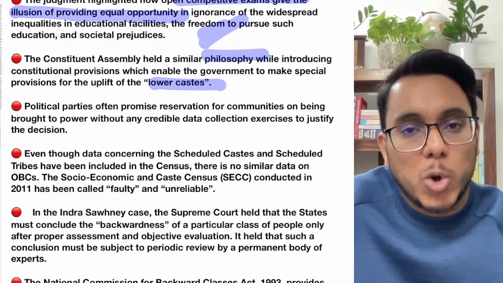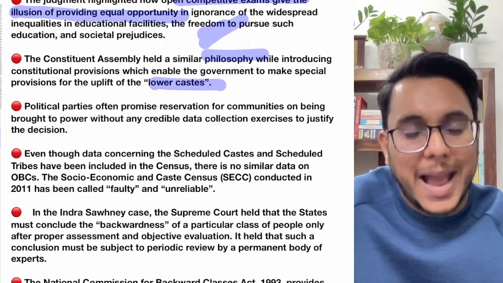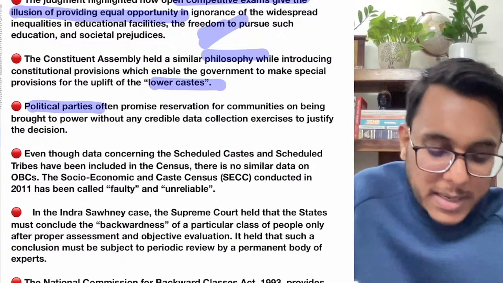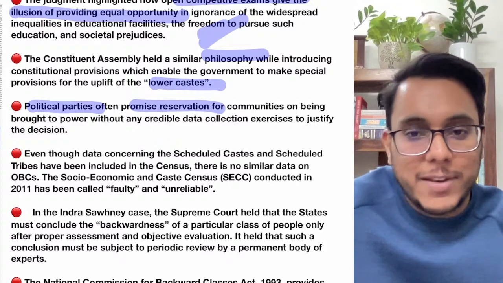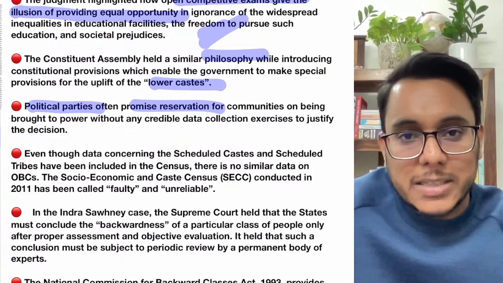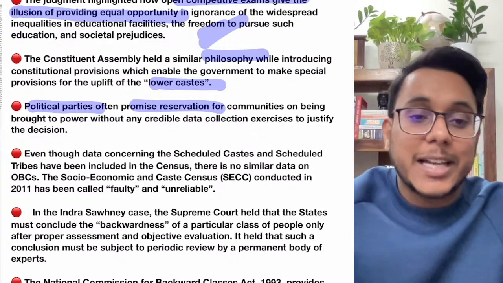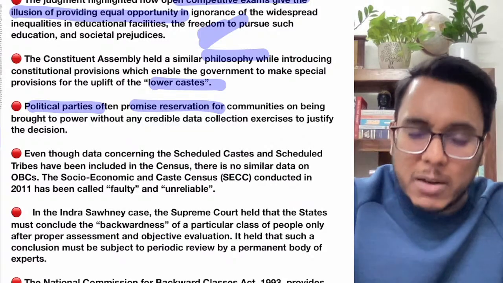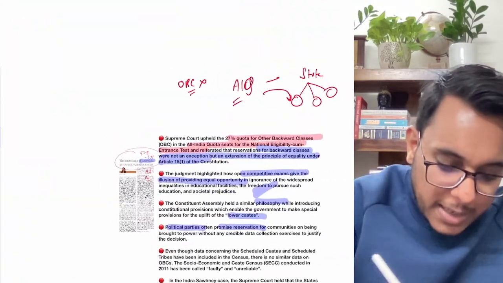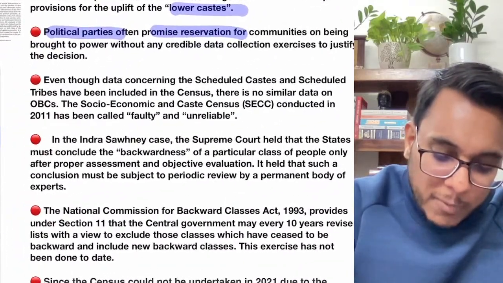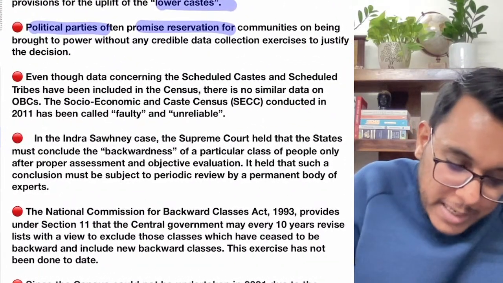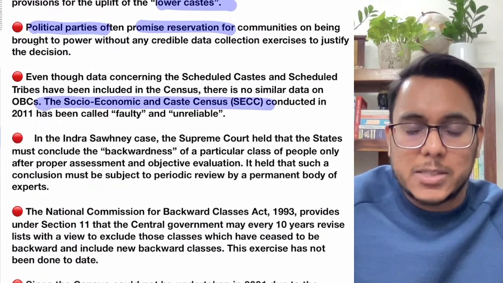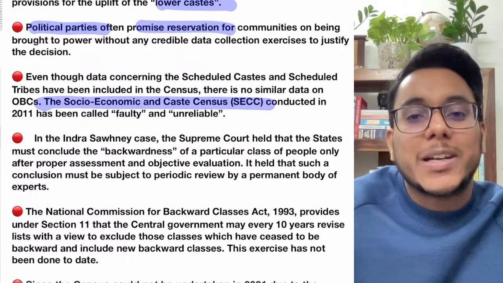But over the years there has been a lot of politicization of reservation. In this politicization, political parties every year make a promise that if we come to power we will provide reservation. Now when they are promising reservation, they actually do not have any data on which communities are backward, who needs reservation and who doesn't, and even the government does not have that data. So this article is suggesting that we need to come out with a socio-economic caste census, or the caste data. What is this caste data?